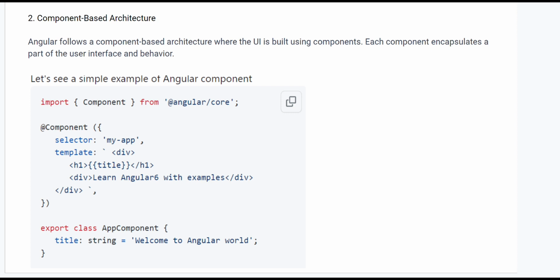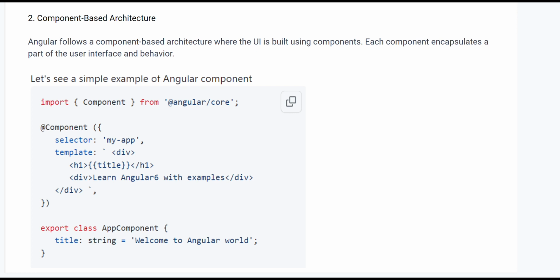And the second point is that Angular has component-based architecture. Angular follows a component-based architecture where the UI is built using components. Each component encapsulates a part of the user interface and behavior. So this is a simple example of an Angular component.